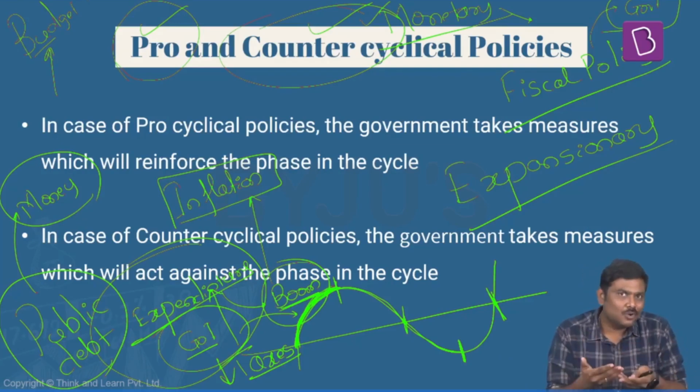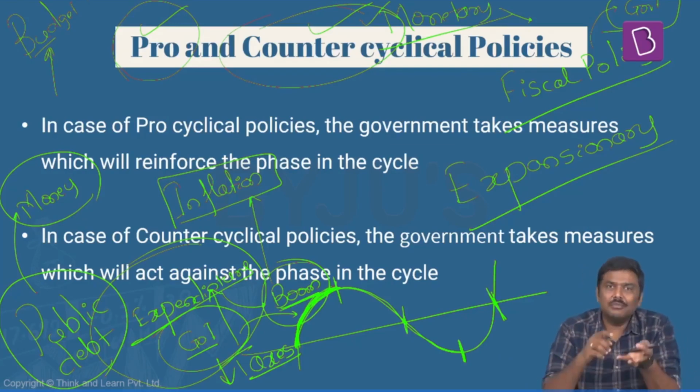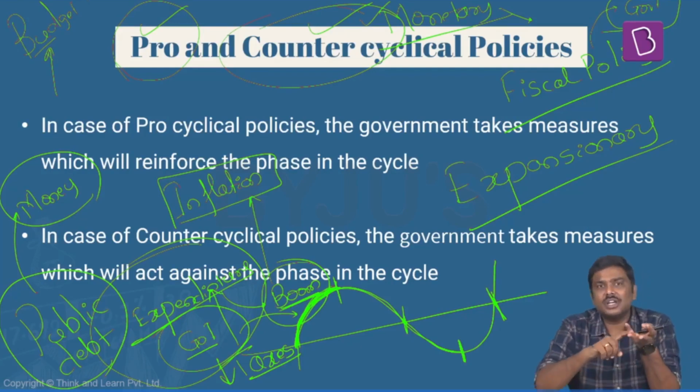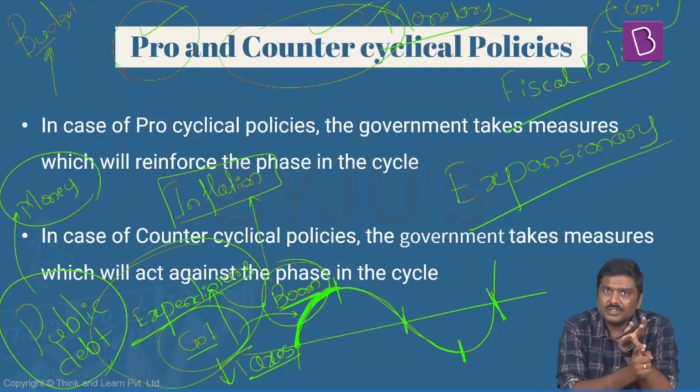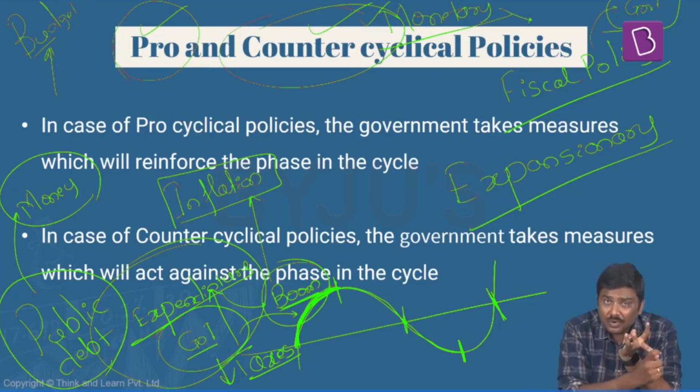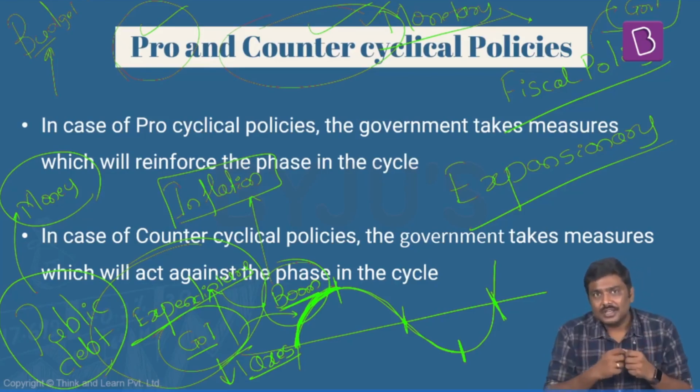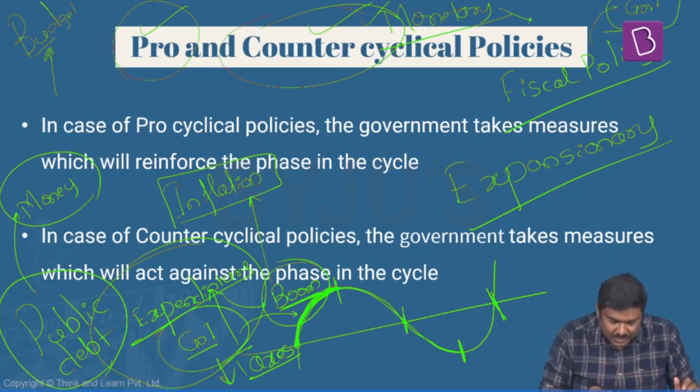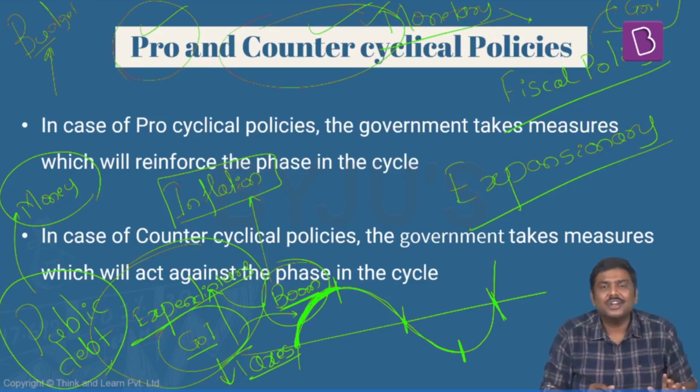And generally more growth is associated with more incomes, more production of goods and services, more earnings of the households, more employment generation. So government of India says by spending more at this stage and by reducing the tax rate, I'm promoting growth rate.